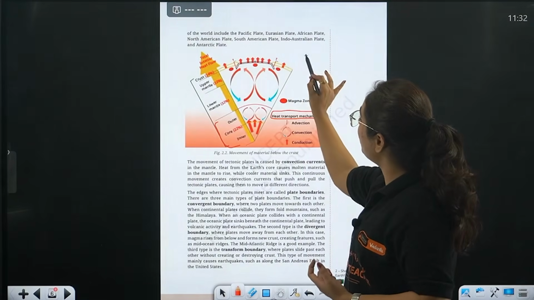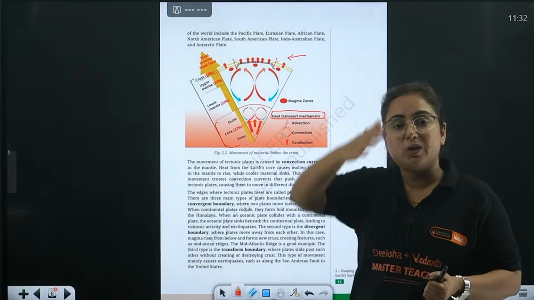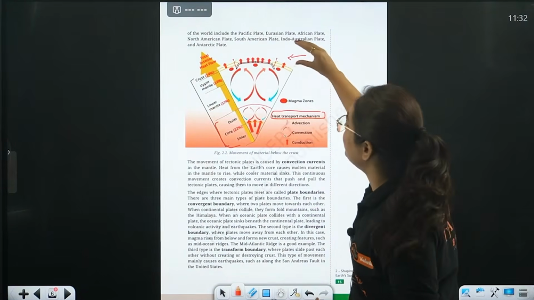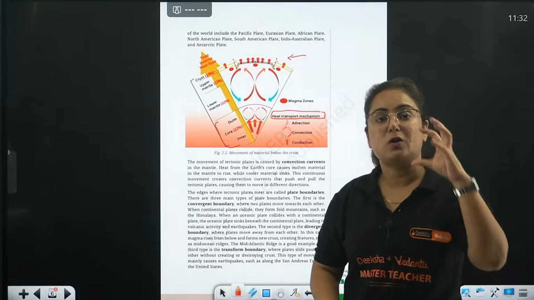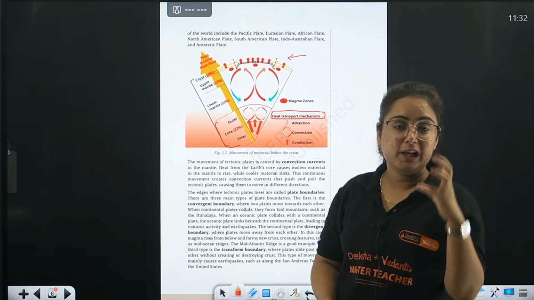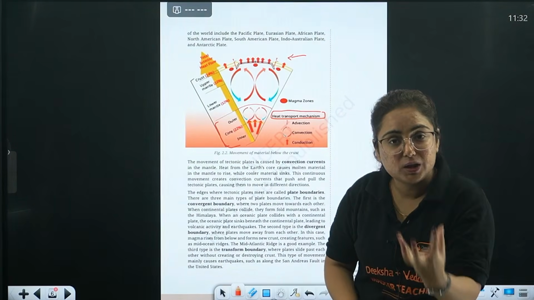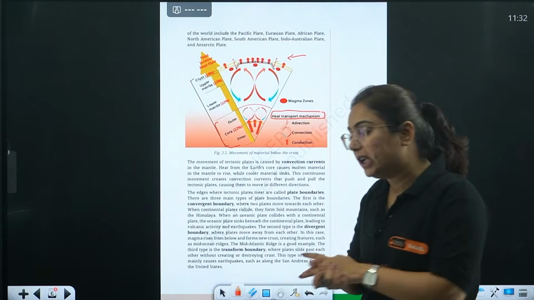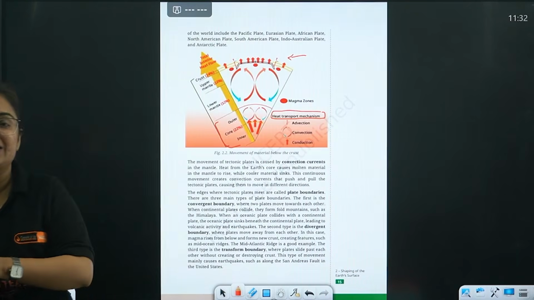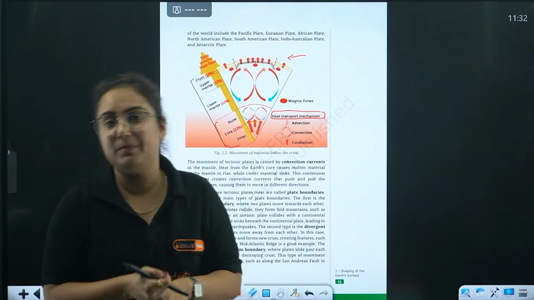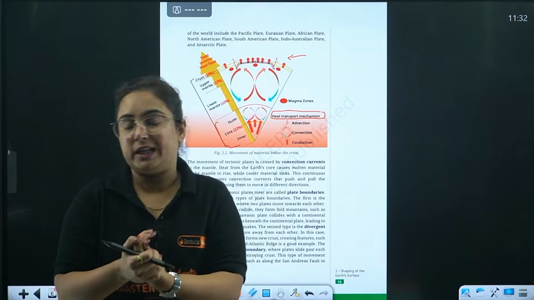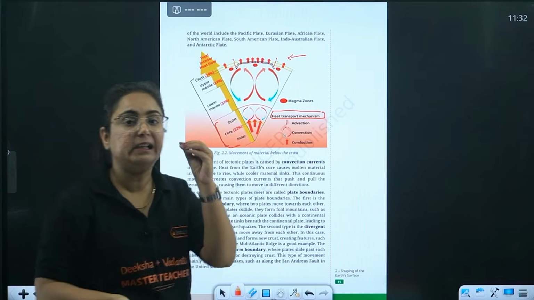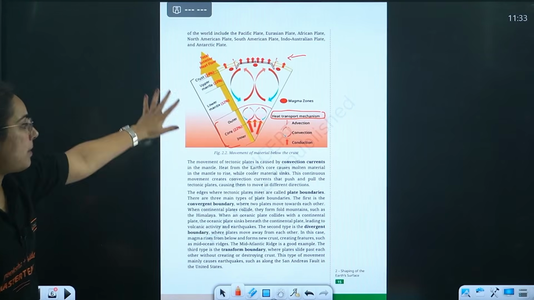When it moves, it also leads to the movement of what, beta? The floating of continental, oceanic and mixed plates over this crust, because of the heat flow. This is only and only possible because of the heat that is coming from the core. I hope that everything is visually very much clear to you. If you think, ma'am, how do we know about the interiors of the earth? Beta, science has moved way beyond our thinking. It has made a lot of discoveries through direct sources as well as certain indirect sources. We got to know about all these.